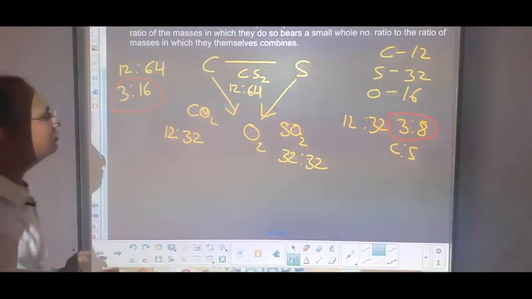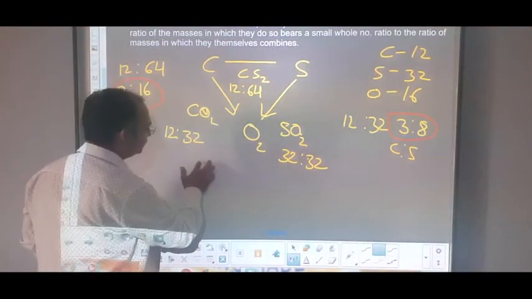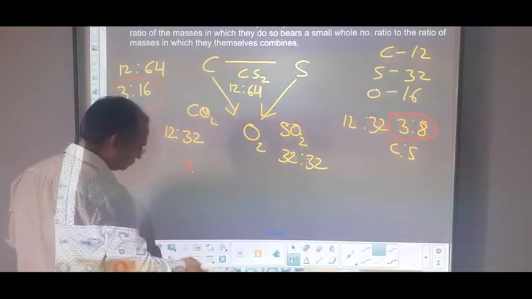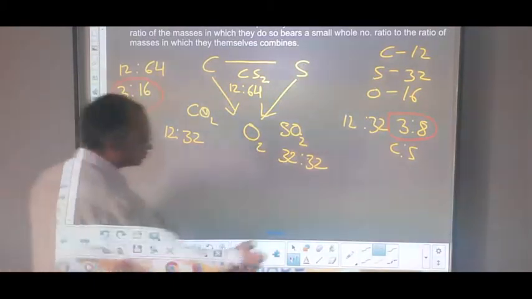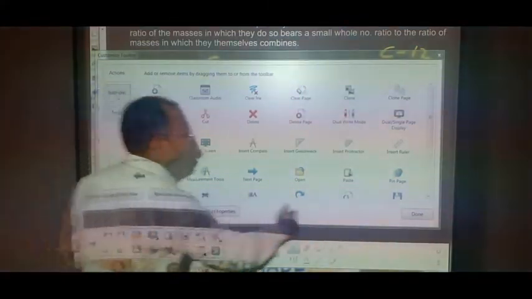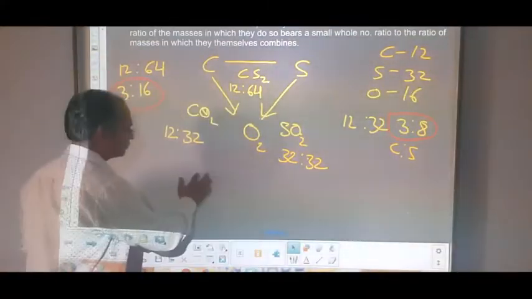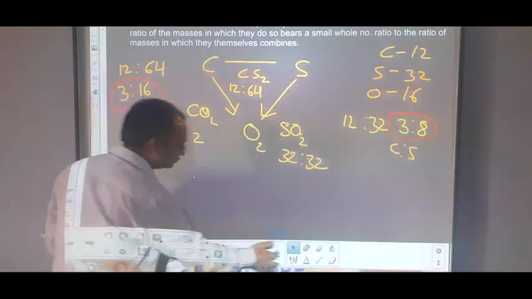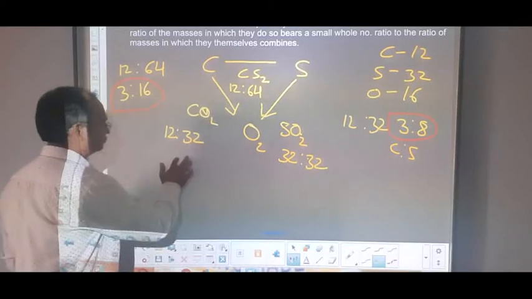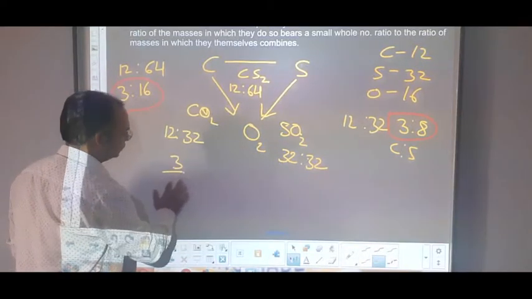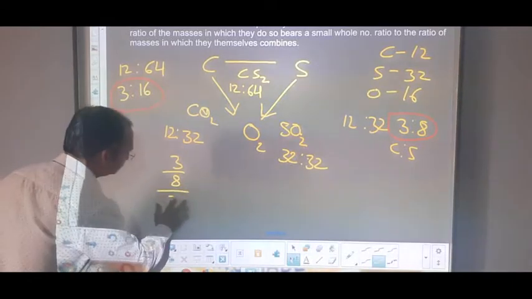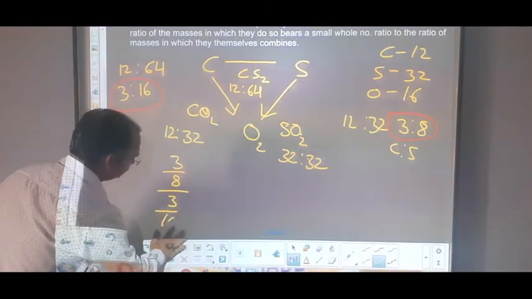So students, in order to see this, we see here 3 is to 8 upon 3 is to 16.